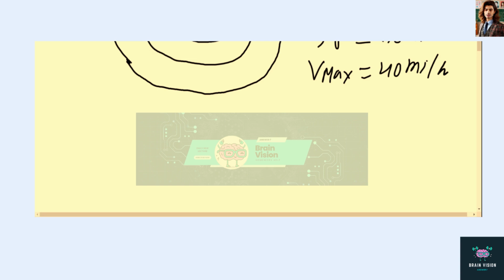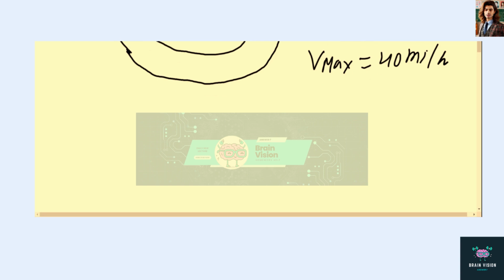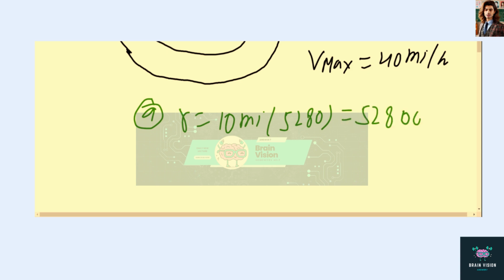For the first part, r equals 10 miles. We will first change r into feet, because we will do everything in feet. So r will be 10 miles into 5280 to convert into feet, and this becomes 52800 feet.